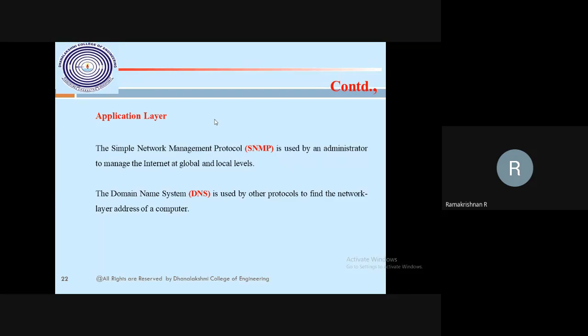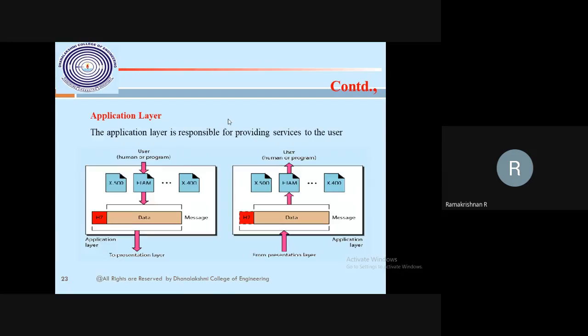There are two models: the ISO OSI model and the TCP/IP model. This is a framework model, and we have to understand it. The application layer is what comes from the user. Application means your browser and my browser communicating, or if I open some program that does a calculation, I send the input data and it is processed on the server side.